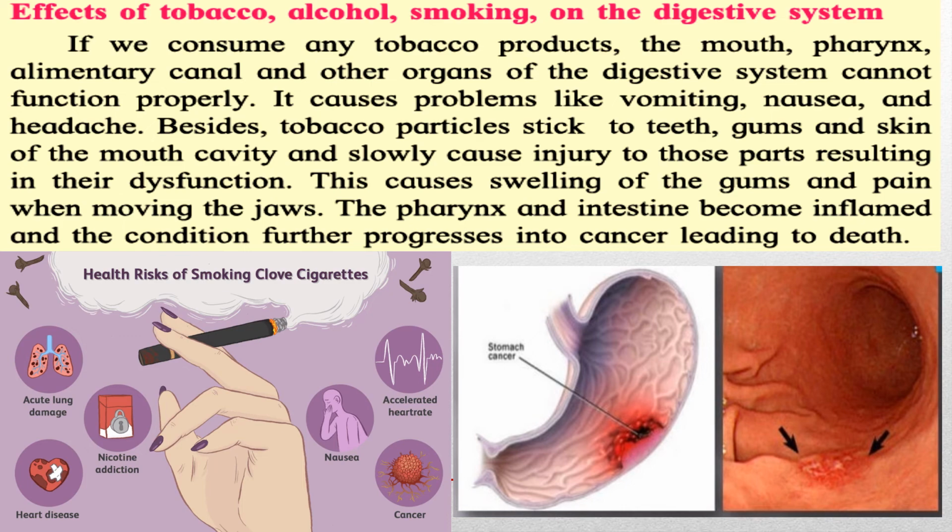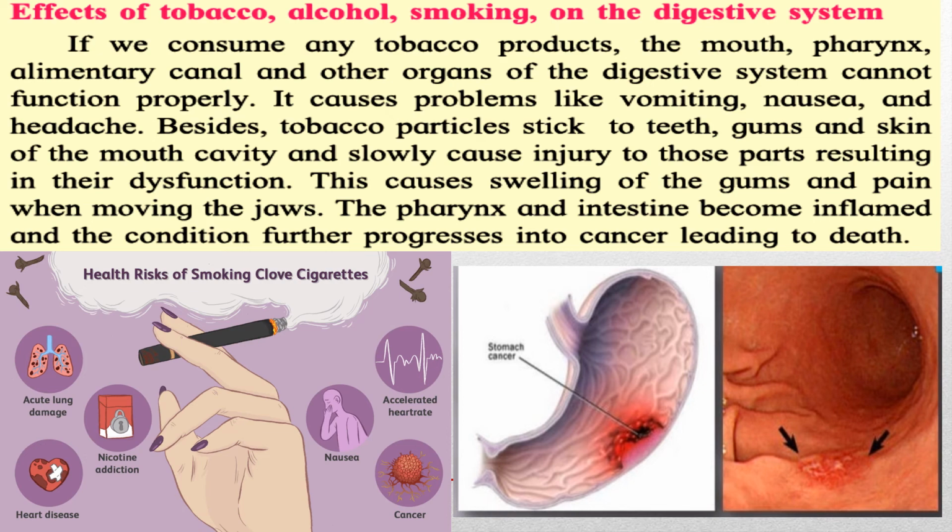So if we consume any tobacco products, the mouth, the pharynx, the alimentary canal and other organs of the digestive system cannot function properly. It causes problems like vomiting, nausea, मतलब चक्कर आना, or feeling like vomiting, and headache. Besides, tobacco particles stick to teeth, gums and skin in the mouth cavity and slowly cause injury to those parts, resulting in their dysfunctioning. This causes swelling of the gums and pain when moving the jaws. The pharynx and intestine become inflamed and the condition further progresses into cancer, leading to death.